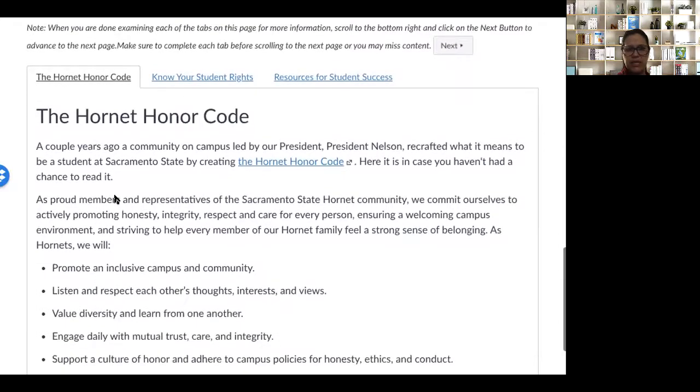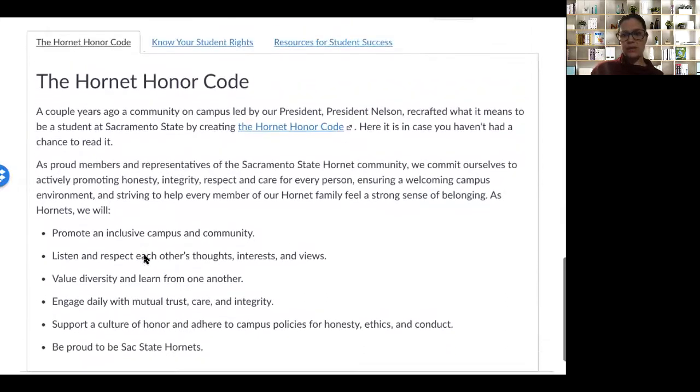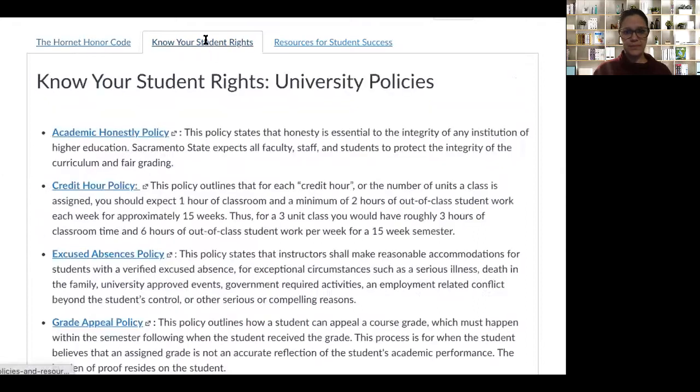The first page here is going to highlight the Hornet Honor Code. And I think this is just really important for you to be aware of so you know what the university's policies are and how this can help you as you navigate your various resources. Okay, so this is the Hornet Code here. You'll see a code that will also take you straight to the Sac State Hornet Honor Code website.